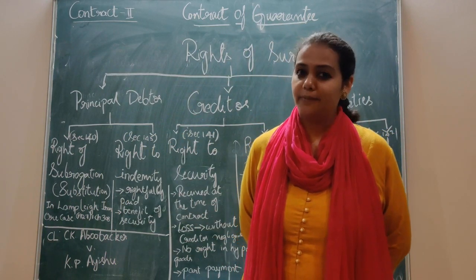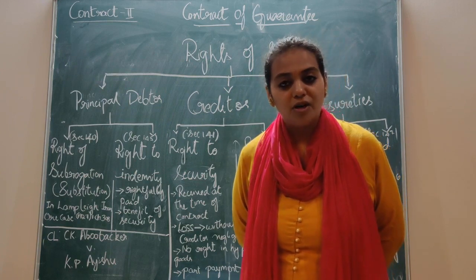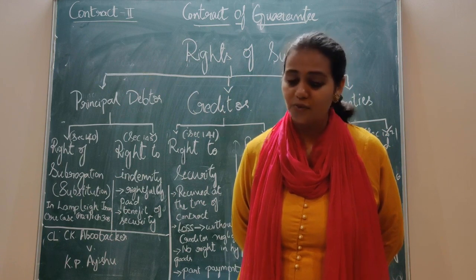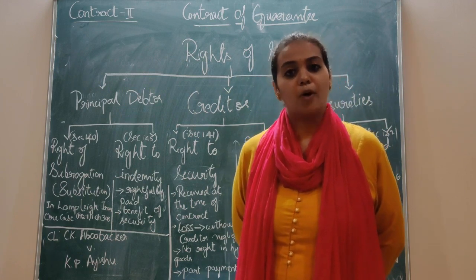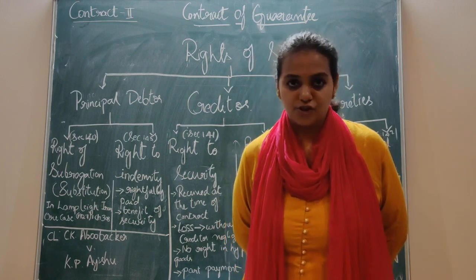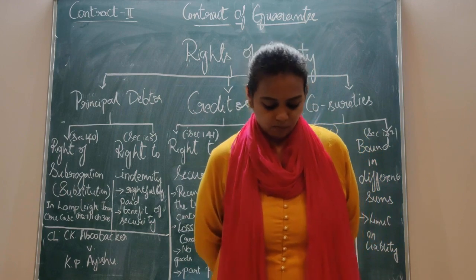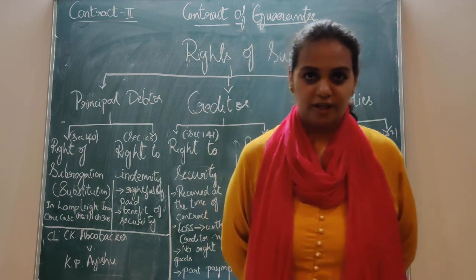Second point, that means again, if the principal debtor is making any default in his payment, the surety pays for it. In case the surety has given some property, some land to the creditor as a pledge, he pledged his property as a security.